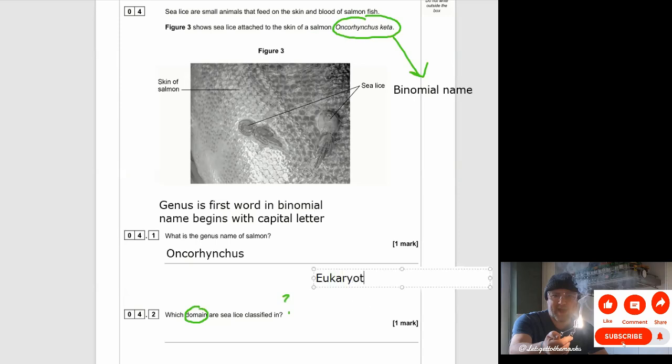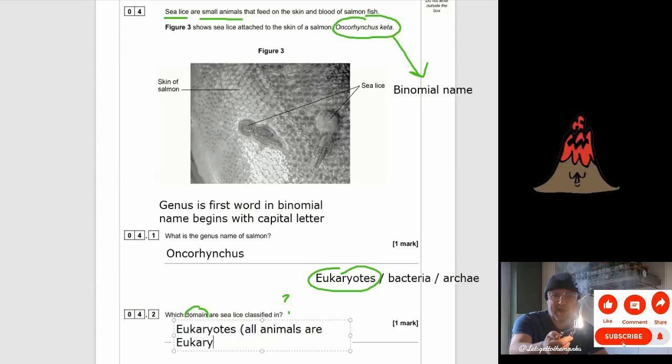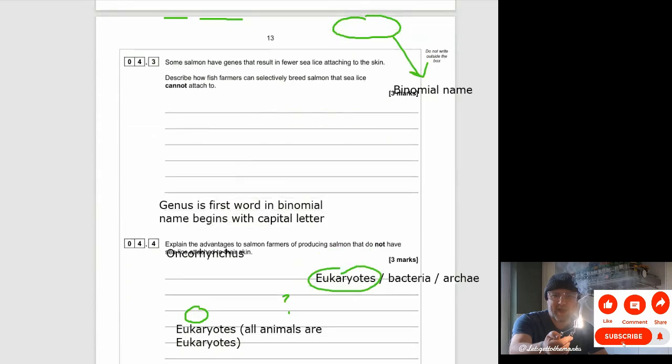Now 4.2 says which domain are sea lice in? So what are they classified in? Well, there's three domains. You've got eukaryota, I just call them eukaryotes. You've got bacteria, and you've got archaea, which are the ancient thermophilic bacteria that lived near volcanoes. So are there any clues in the stem of the question? Well, look above. It says sea lice are small animals. And that means they must be eukaryotes, because all animals are eukaryotes. All animals have a nucleus.